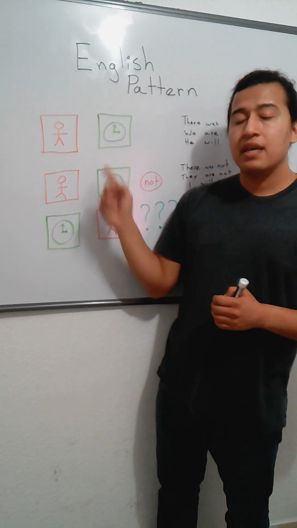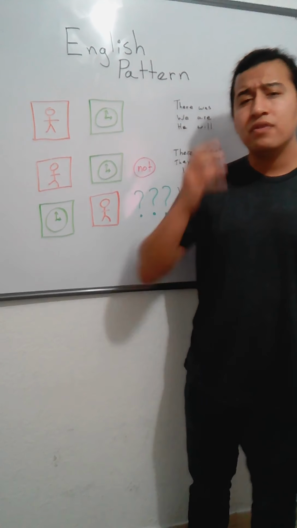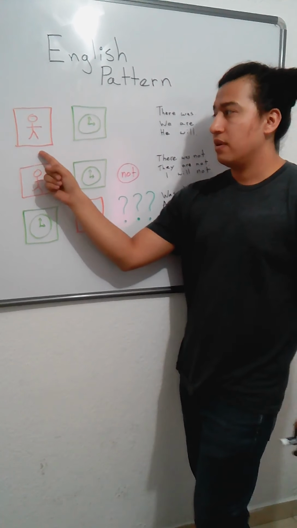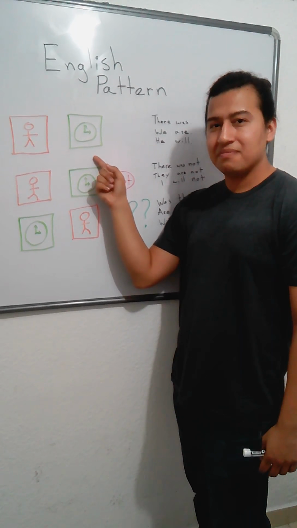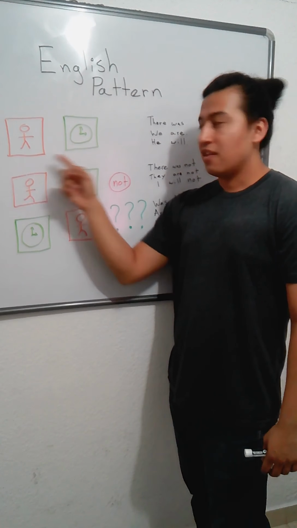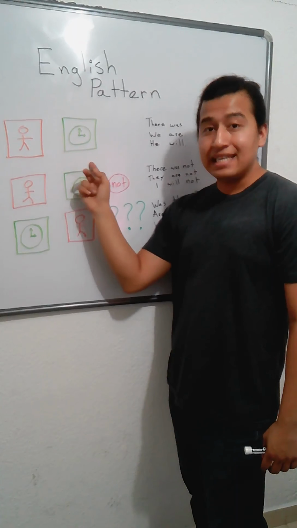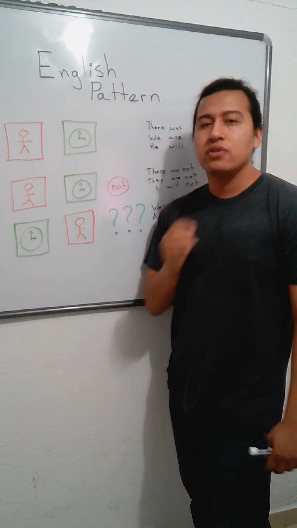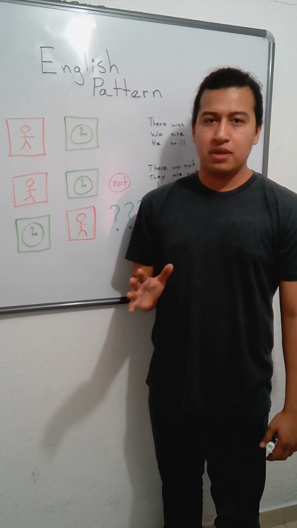This is the time. Now the first pattern I'm going to show you is the affirmative. Every single time you have a subject followed by time, remember, like I told you, I will, there is, he did, it's always going to be an affirmation.